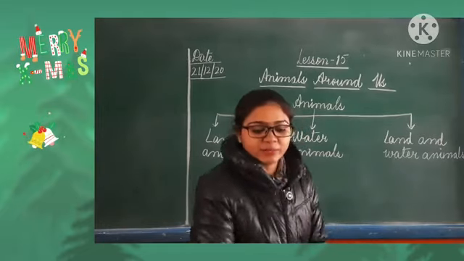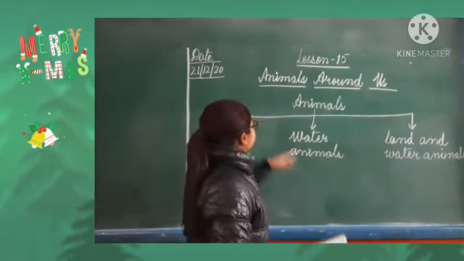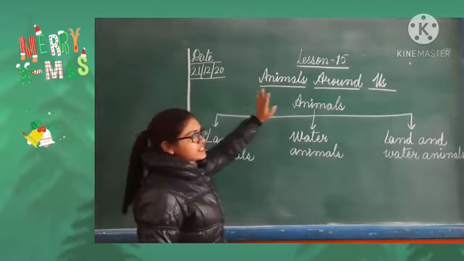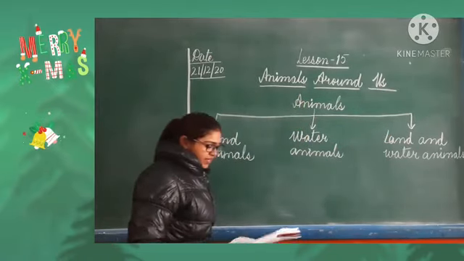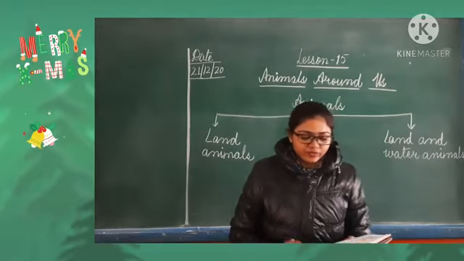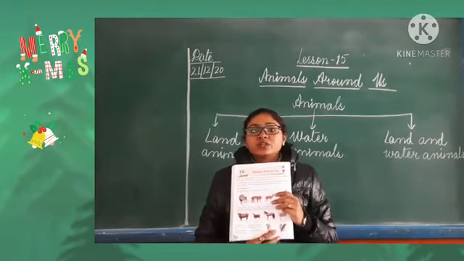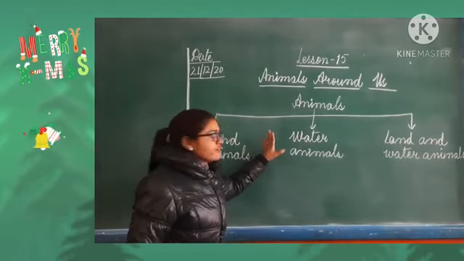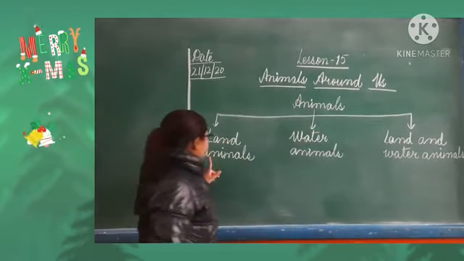We were reading lesson number 15, Animals Around Us. Today is the second session of lesson number 15. Today is 21. In the previous video we learned about the land animals. There are three types of animals. Which ones?